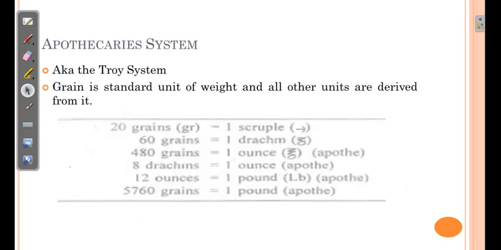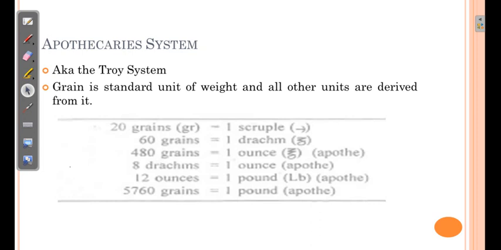In the apothecary system, which is also known as the Troy system, over here grain is the standard, basic unit, and all weights and other units are derived from it. So 20 grains, grain being the smallest unit, is equivalent to 1 scruple. 60 grains are equivalent to 1 dram. Sometimes some people pronounce this as drachm, but normally the correct pronunciation is dram.